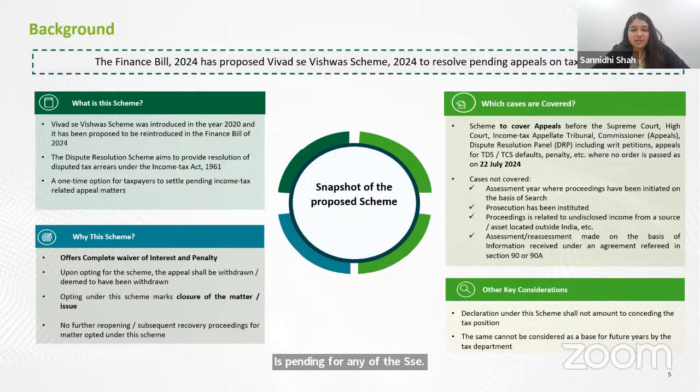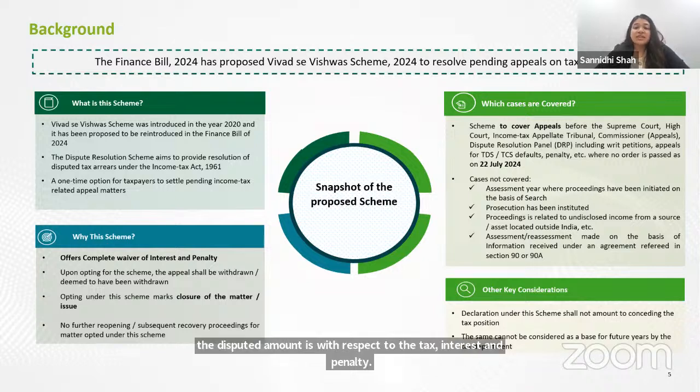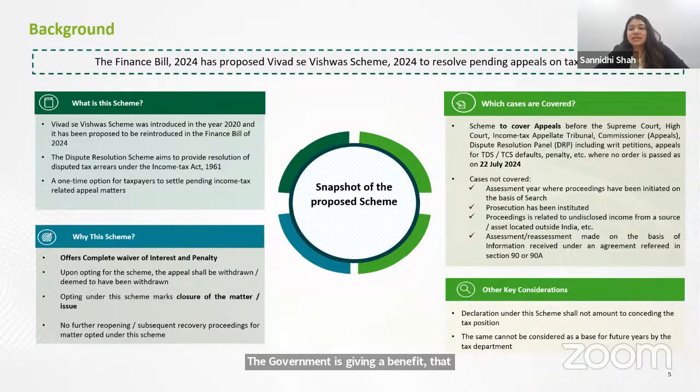And what is the benefit that you're getting in this? If there is a tax dispute where the disputed amount is with respect to tax, interest, and penalty, the government is giving a benefit by waiving the entire interest and penalty. You will only have to pay the tax amount and be done with it. While this is the benefit, you will also have to look out for the fact that not all cases are covered.